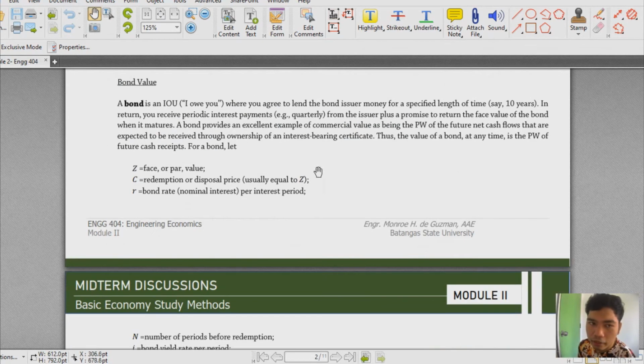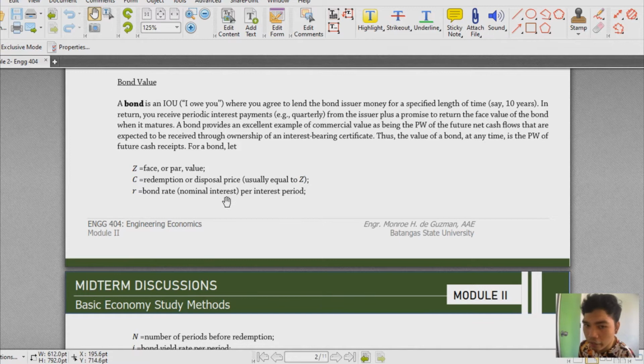That's why in solving for the value of the bond, we have the face or the par value and then the redemption or disposal price. Technically, that redemption or disposal price is what we pay on top of all the payments that you've done, and that is usually equal to the face or the par value. That is what you borrowed, no?